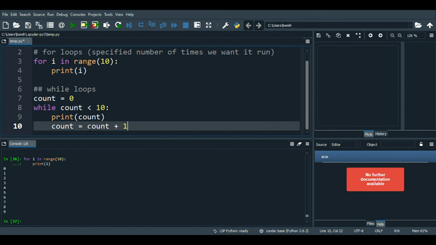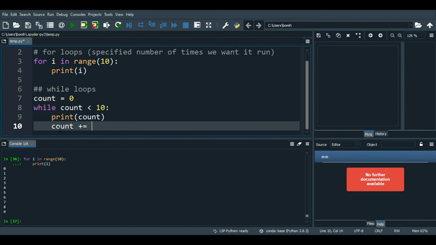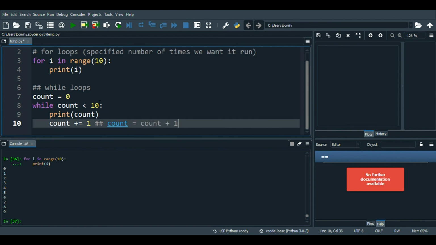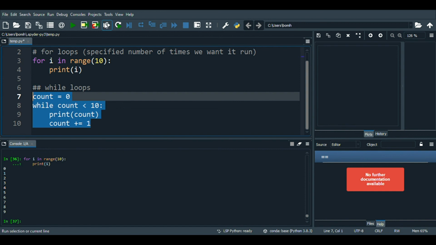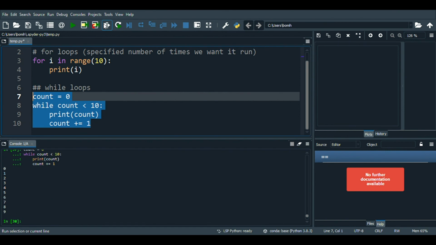Also, real quick, a simpler way of writing count equals count plus 1 is just doing count plus equals 1. So this is basically the same thing as what was said earlier with count equals count plus 1. It's just that, again, programmers love to use a quicker syntax like this right here so that they can save time. So you can just think of these as interchangeable. So let me just run this to see if what we get is similar to the output that we just printed above. And when we do that, voila, we do get 0 to 9.